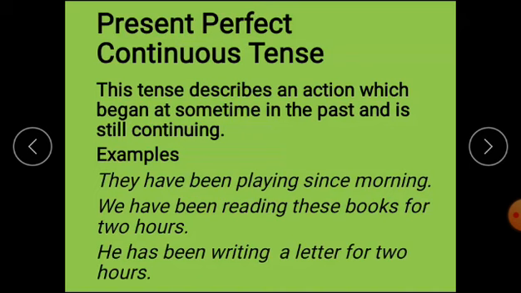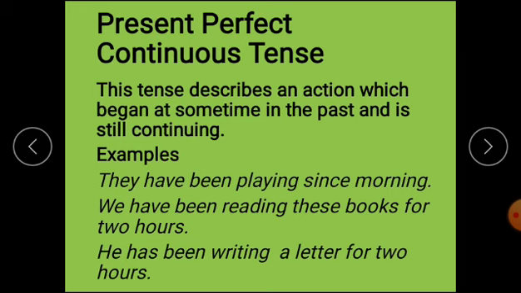Present perfect continuous tense. Dear learners, present perfect continuous tense describes an action which began at some time in the past. I repeat, this tense describes an action which began at some time in the past and is still continuing. Means it is still in progress. They have been playing since morning. I have been operating mobile since 2 o'clock.